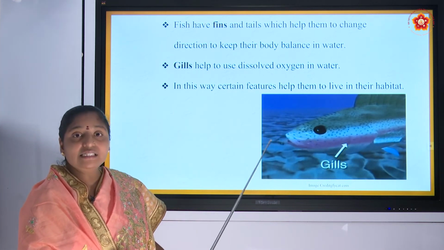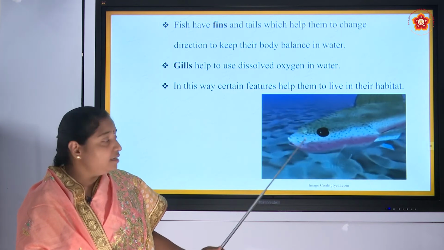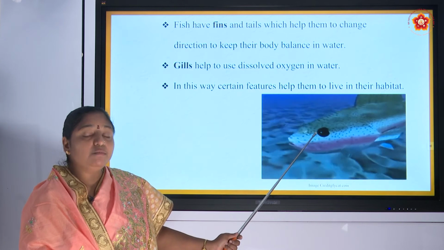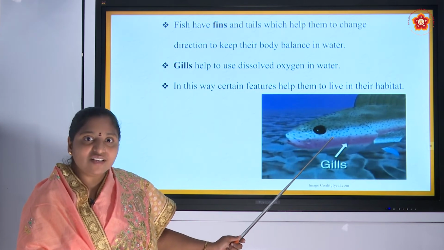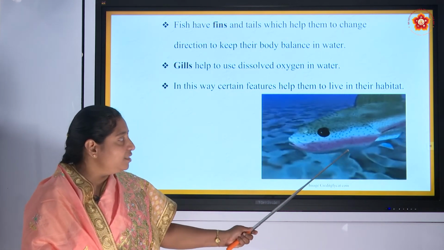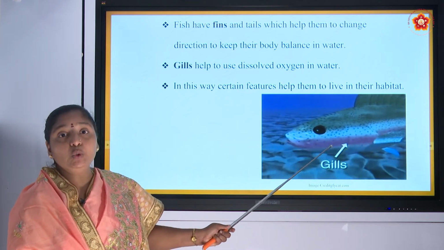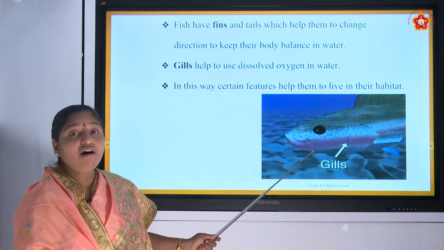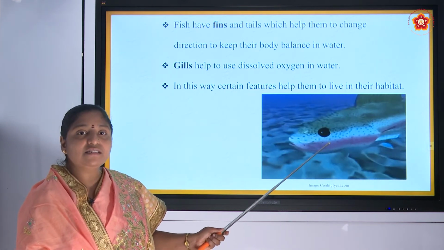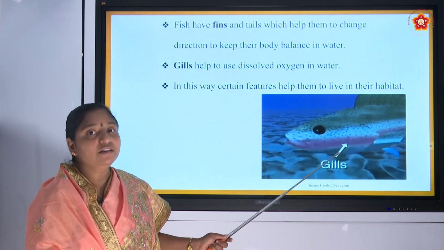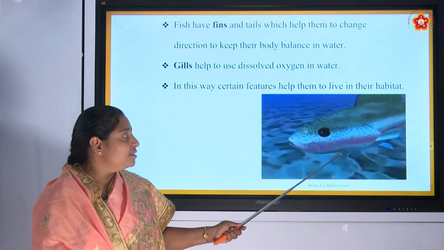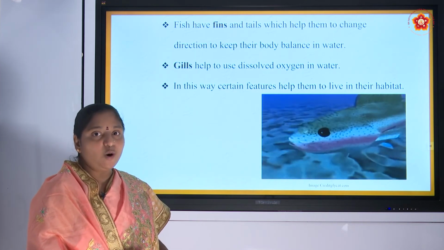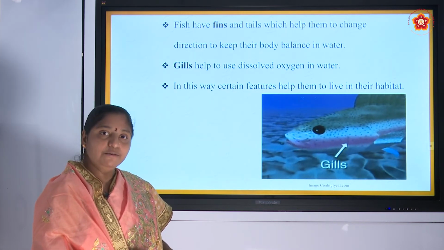When it enters inside, the blood of the fish absorbs the dissolved oxygen, and when the water comes out through the gill slits, it takes out the carbon dioxide which is present inside the body of the fish. So these gills help in exchange of gases in the fish.